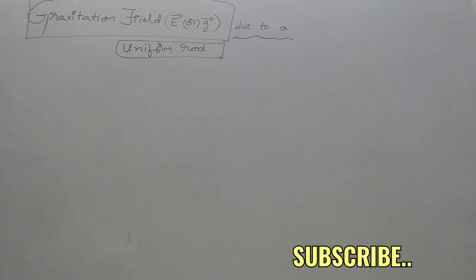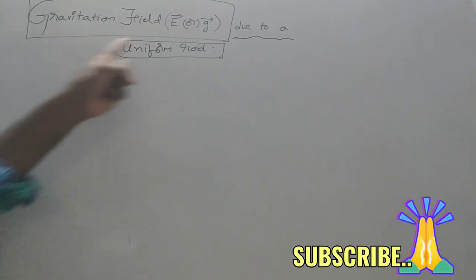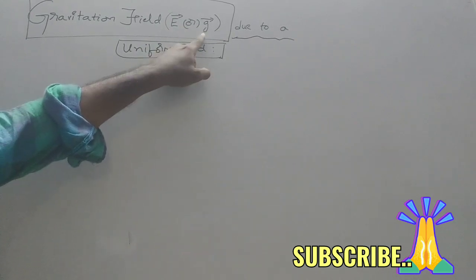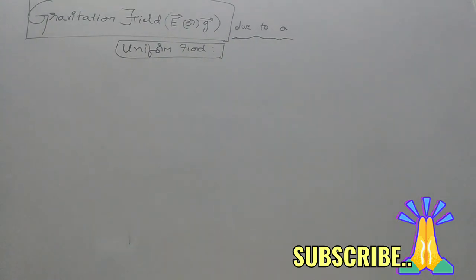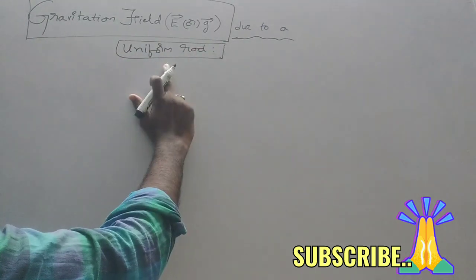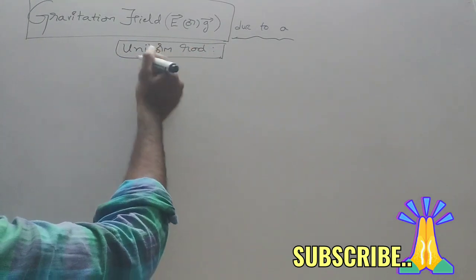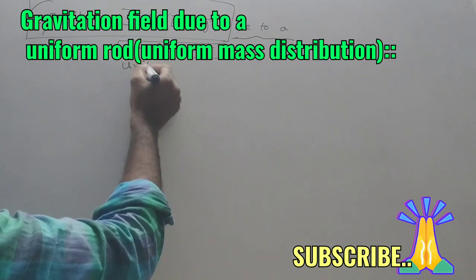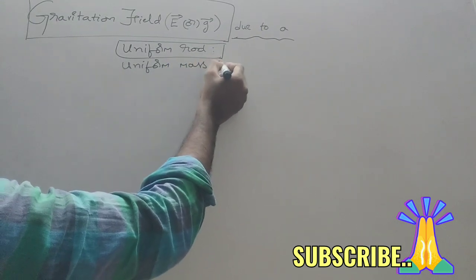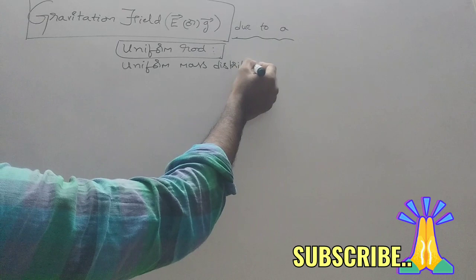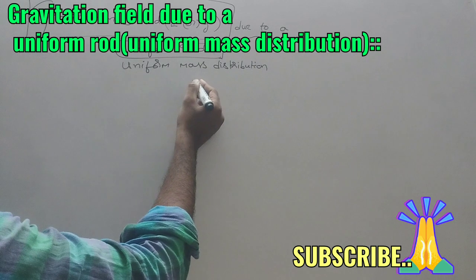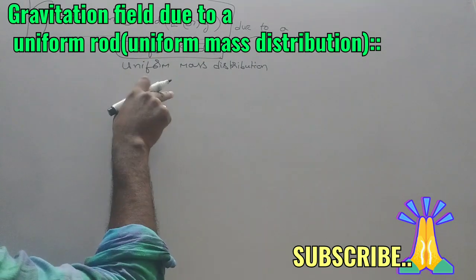Gravitational field strength or gravitational field intensity, or simply we can call it gravitational field. It is denoted by either E bar or G bar. So, gravitational field due to a uniform rod. There we learned the electric field due to a uniformly charged rod. Here, uniform rod means uniformly massive rod. Uniform mass distribution is there, just as uniform charge distribution was there.